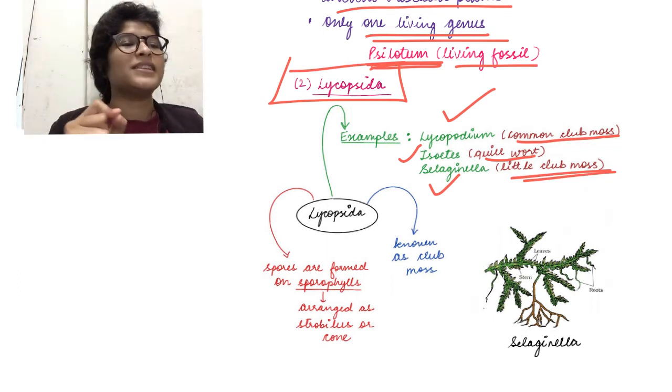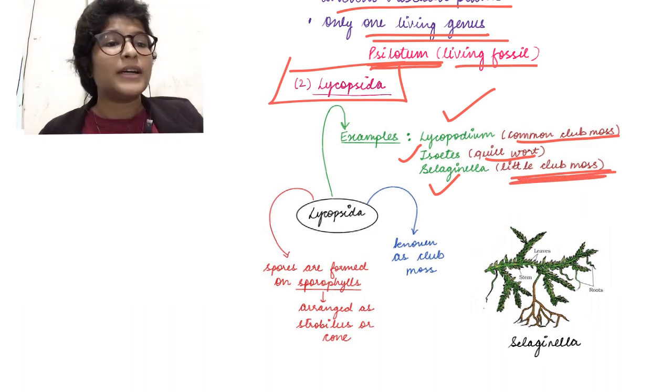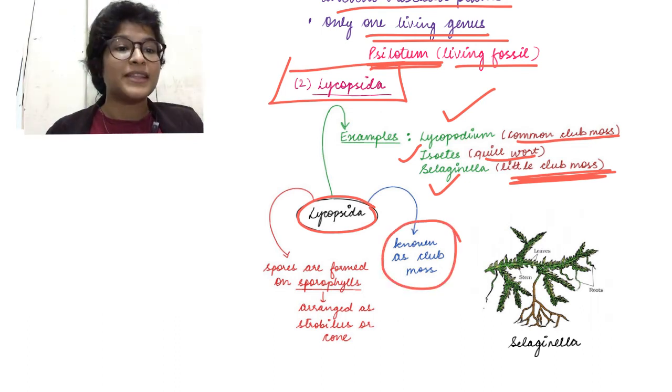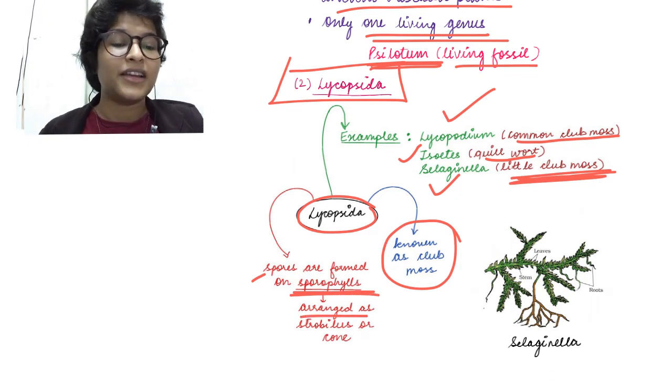It has smaller leaves. It's called the little club moss. Okay. So Lycopsida species is in general known as the club mosses, and spores are formed on the sporophylls, and these are arranged as strobilus or cone.